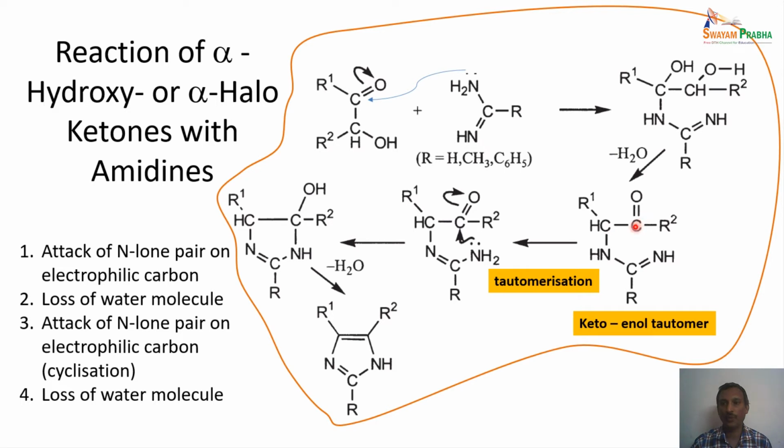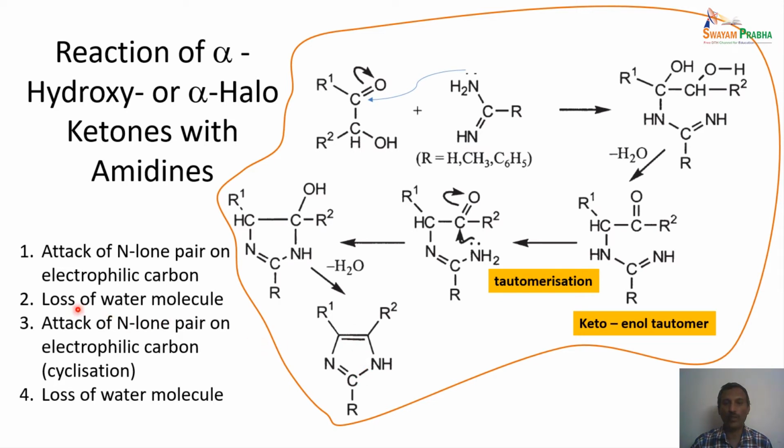This again undergoes tautomerism, and internal attack of the nucleophilic nitrogen on the electrophilic carbon takes place. This is the crucial step which leads to cyclization, and once this intermediate is formed, it loses a water molecule, and we finally end up with the imidazole derivative.